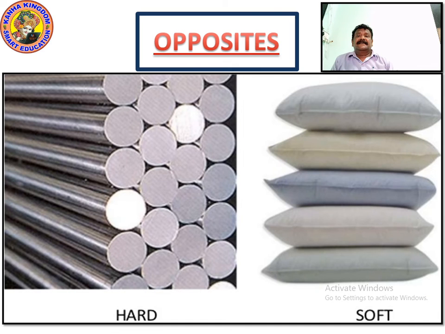Look at the screens. Now you can see on the left side these are the steel bars. These are steel rods. Steel rods are supposed to be soft or hard? Steel rods are supposed to be very hard. Very hard, right? The steel bars are supposed to be very hard.